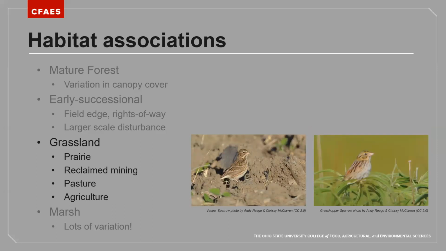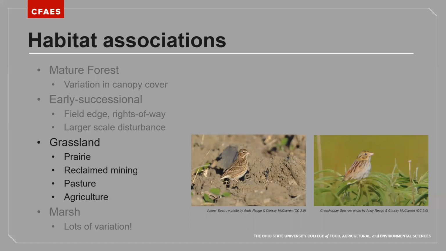Grassland species are really interesting for Ohio and also exhibit a wide range of diversity. We don't have a lot of native grasslands left within the state, at least large scale native grasslands. So some of those species that are a little bit more sensitive to that type of habitat are harder to find in some native prairies.